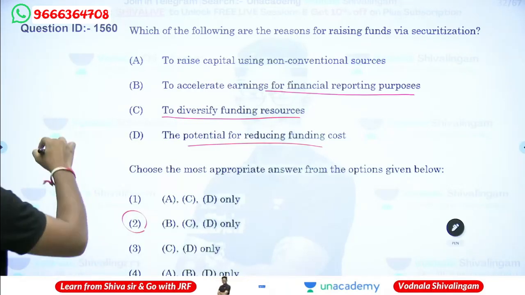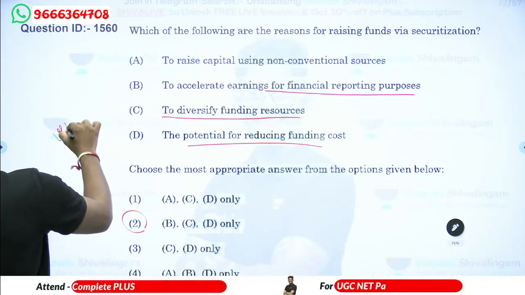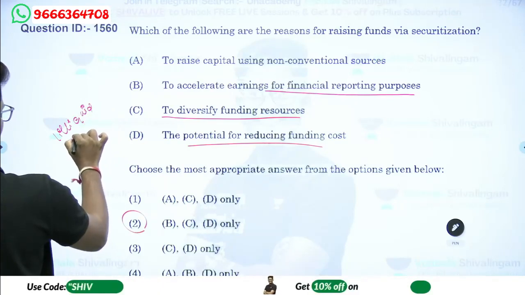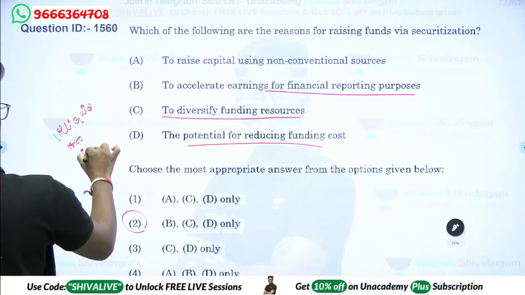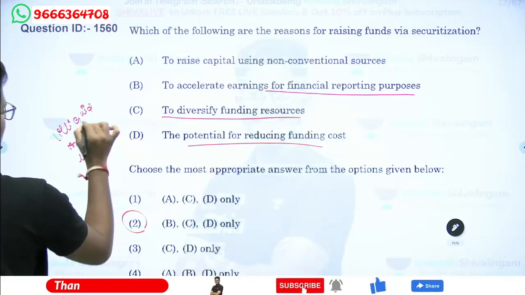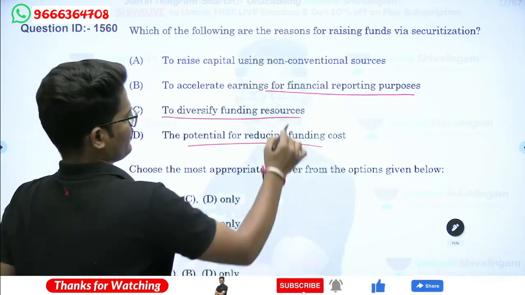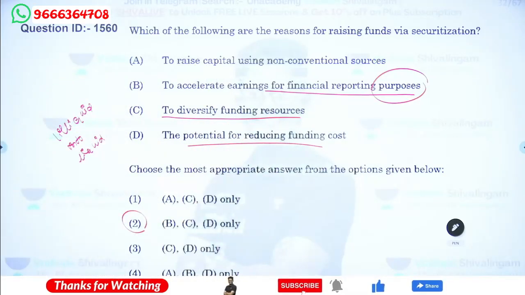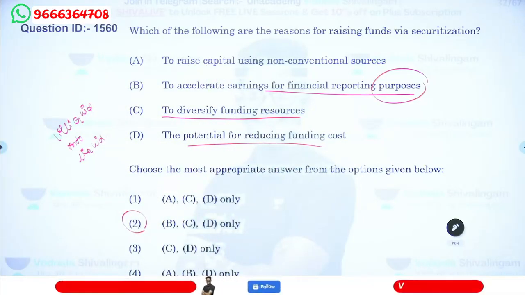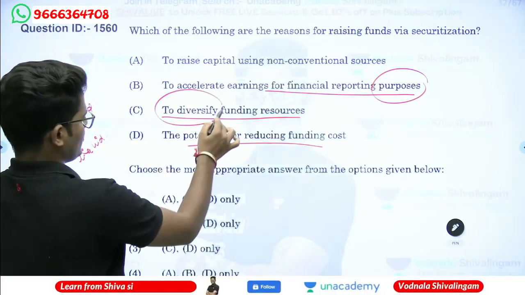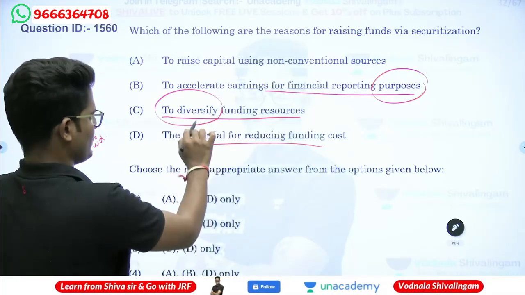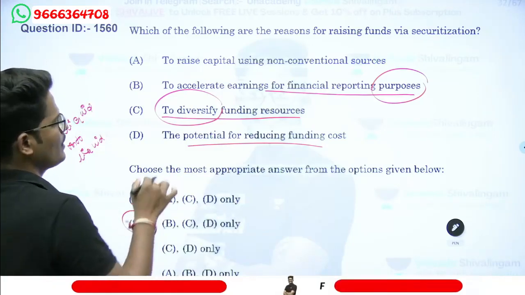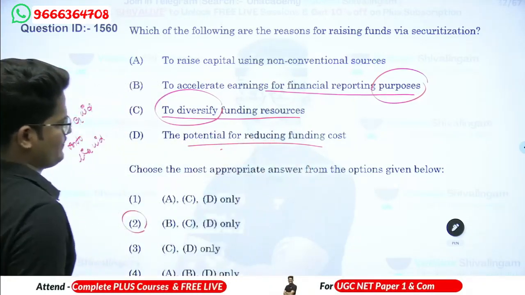Securitization is the process of converting illiquid assets into a liquid form. That is what securitization is, correct? Now in this, accelerating the earnings for financial reporting purposes, as well as diversifying the funding resources, and the potential for reducing the funding cost. Diversification means getting funds from different sources, whether overseas or normal funding.